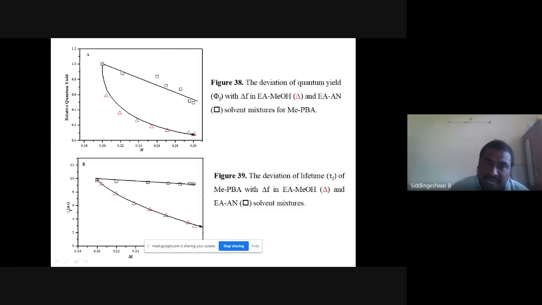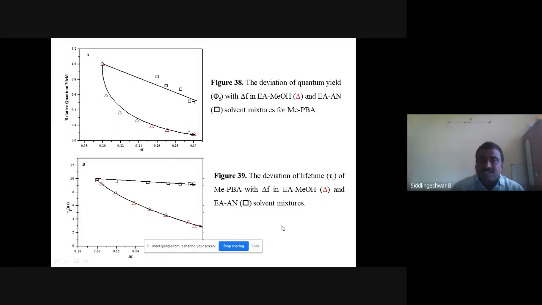That's why I selected these binary solvent mixtures. When I gradually add ethyl acetate, I can see a linear decrease in the relative quantum yield. Here in methanol, ethyl acetate, when I add methanol, suddenly it decreases. There's a sudden decrease. This shows that a small addition is sufficient, and due to hydrogen bonding, the quantum yield decreases more in this case. Similarly, lifetime also shows the same thing.